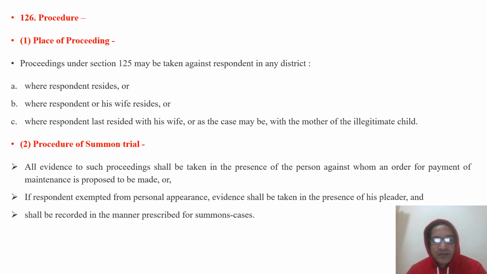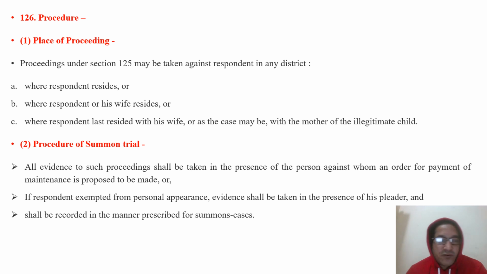But this right is not given to every person. Where the parents file a petition against their children, the place where the children reside is the appropriate place for the parents. But for the wife, where she resides and where the husband resides are both appropriate places. In the case of an illegitimate child, where the mother resides and where the father resides. But for parents, and for a legitimate child, where the respondent resides is the appropriate place.